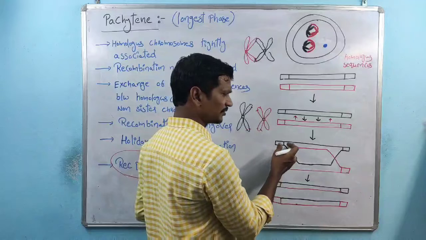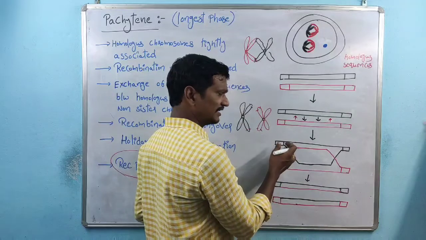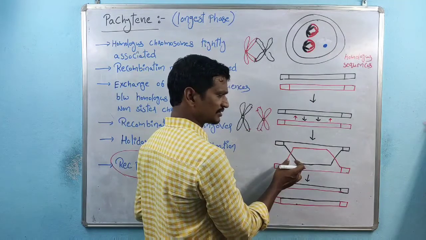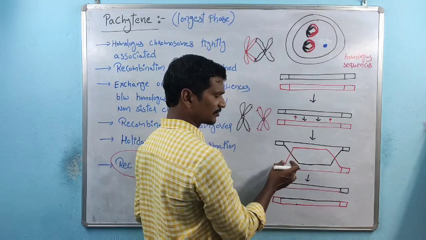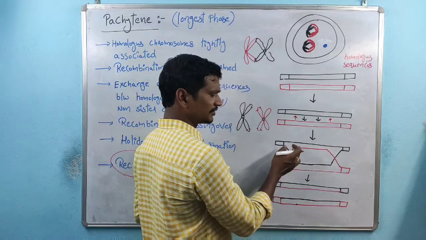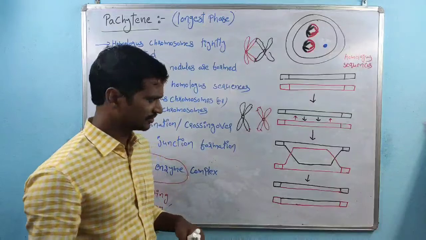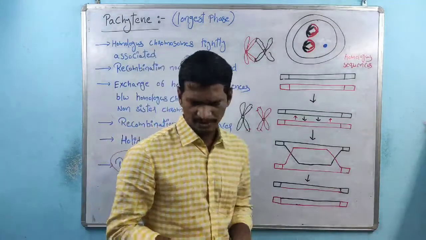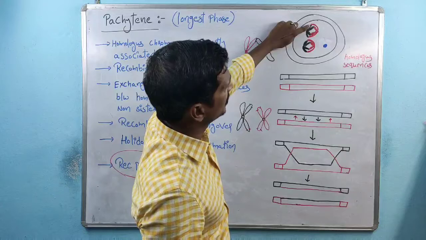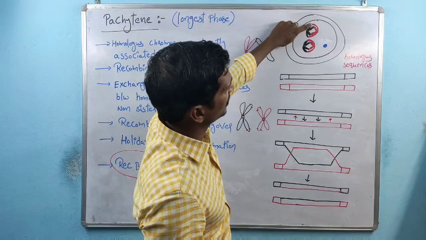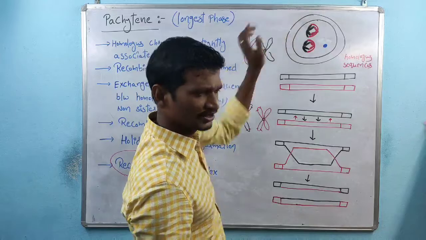One strand of the black color DNA shifted to the red color chromosome, and the red color DNA shifted to the black color chromosome. Simple. Here genetic material shifted to here, and here genetic material shifted to here.